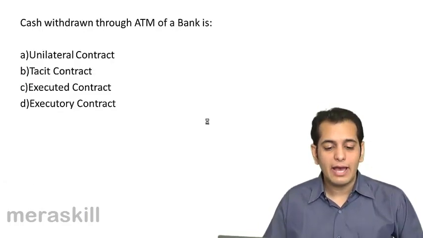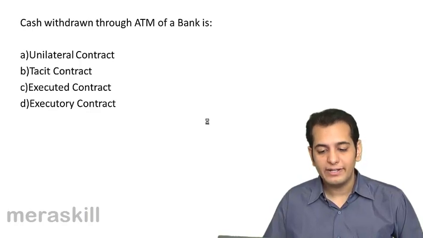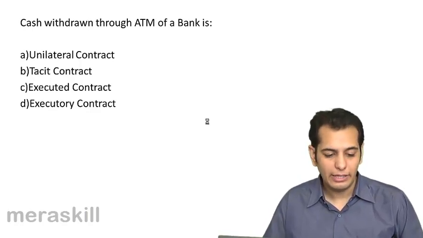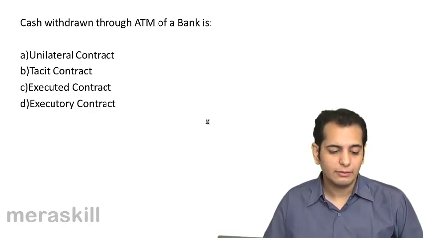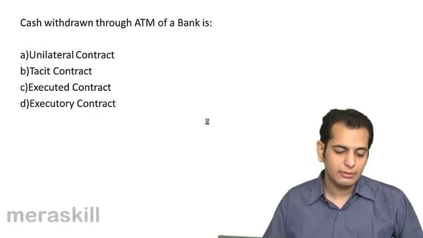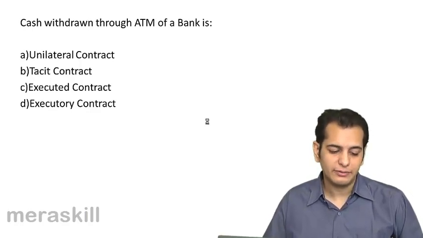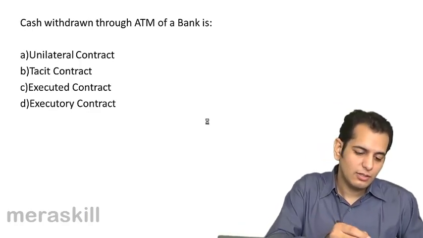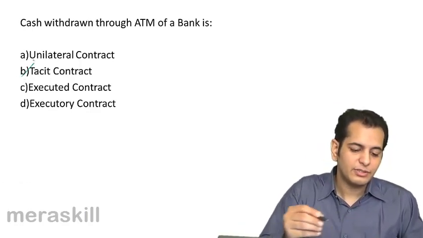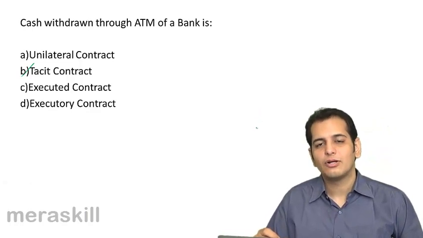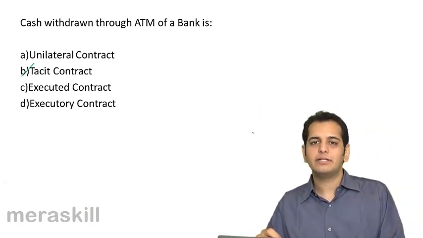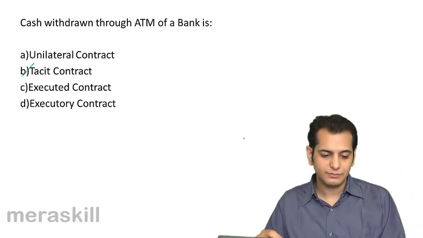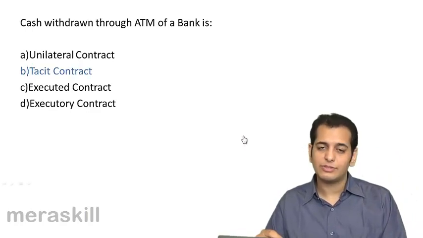Next, cash withdrawal through ATM of a bank is: A. Unilateral contract, B. Tacit contract, C. Executed contract, D. Executory contract. It is a tacit contract, a contract which is understood from the conduct or the action of the parties. That's the answer.